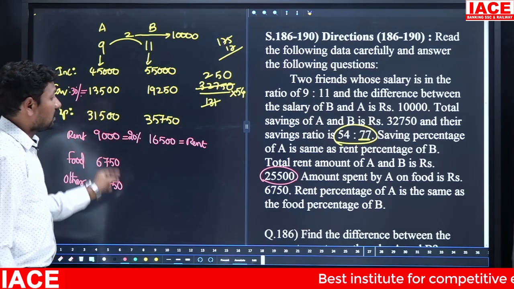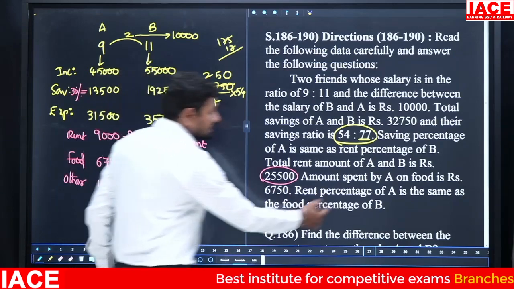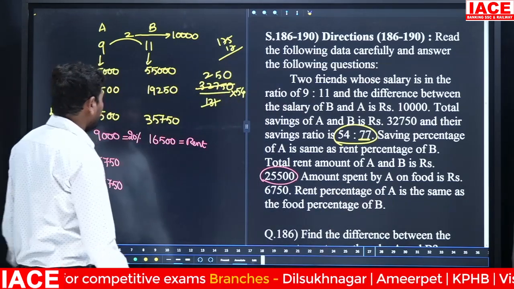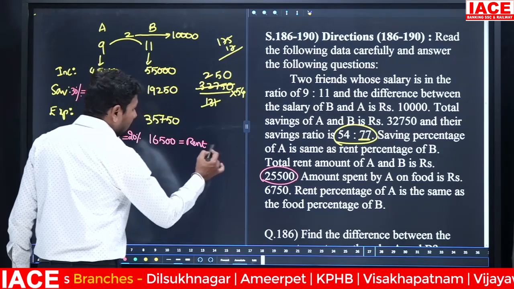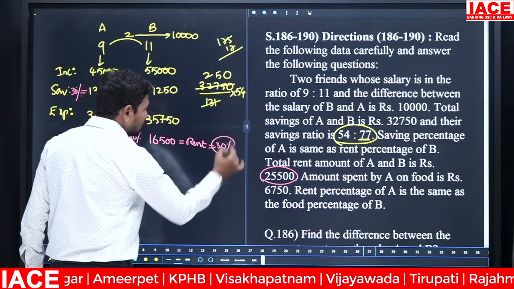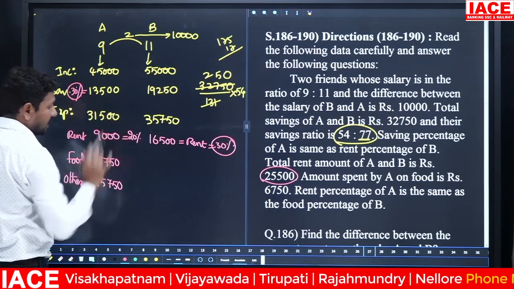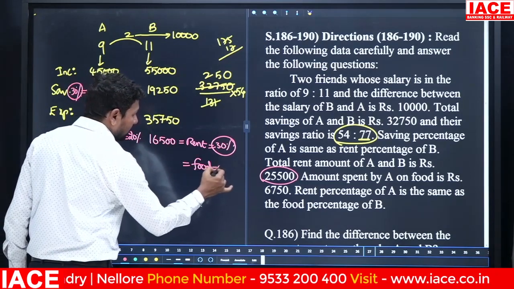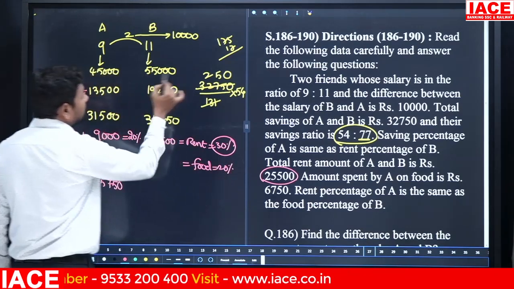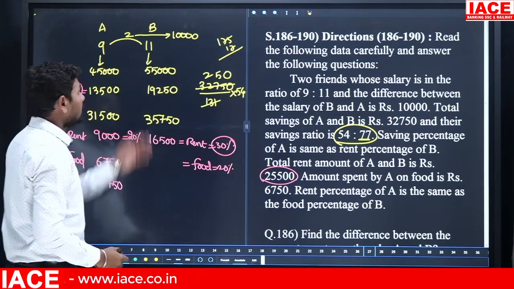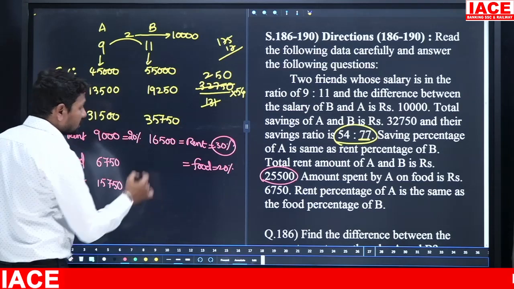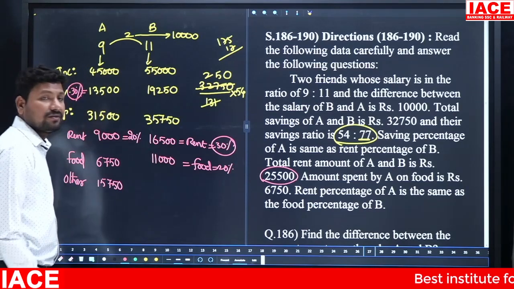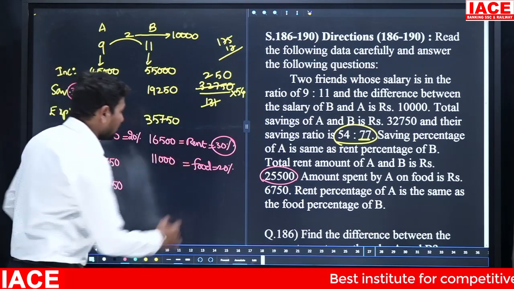20 percentage. Rent percentage of A is the same as the food percentage of B. Already we know rent is how much percentage? 30 percentage. This 30 percentage they taken. Next here we can take food. Food is equal to how much percentage? 20 percentage. In 55,000, 20 percentage is how much? 10 percentage is 5,500. 20 percent is equal to 11,000 value. Then rent and food is completed.